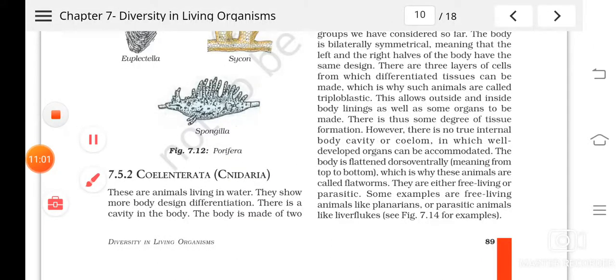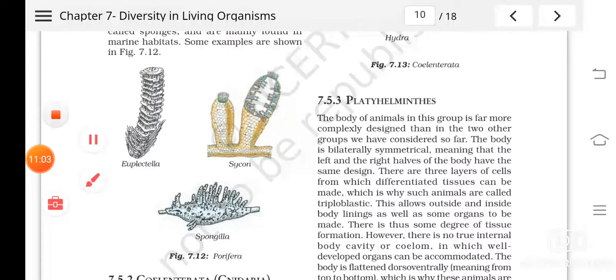Then what comes next? The next phylum is Platyhelminthes. From the name itself it is very clear that their body is flat, and they are bilaterally symmetrical. So children, do you know what bilaterally symmetrical is?